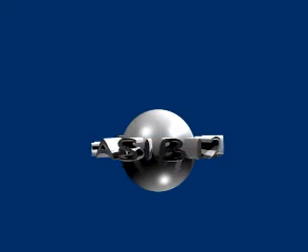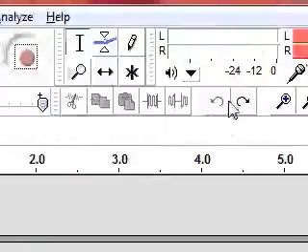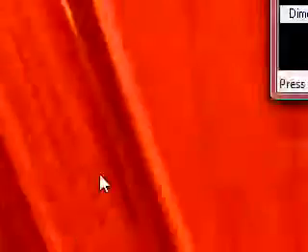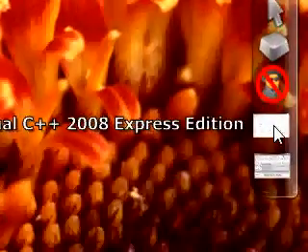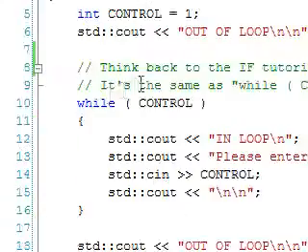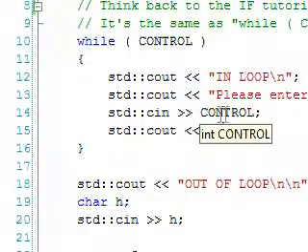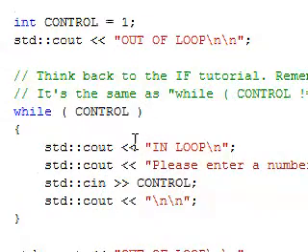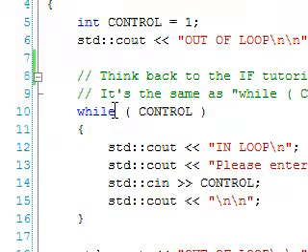Thank you. Hey guys, welcome to C++ tutorial number 11. Today we're just going to be looking over loops. Not loops in general, one loop for the moment. We'll go over other loops in later tutorials. But the loop we're going to be looking at is going to be the while loop.